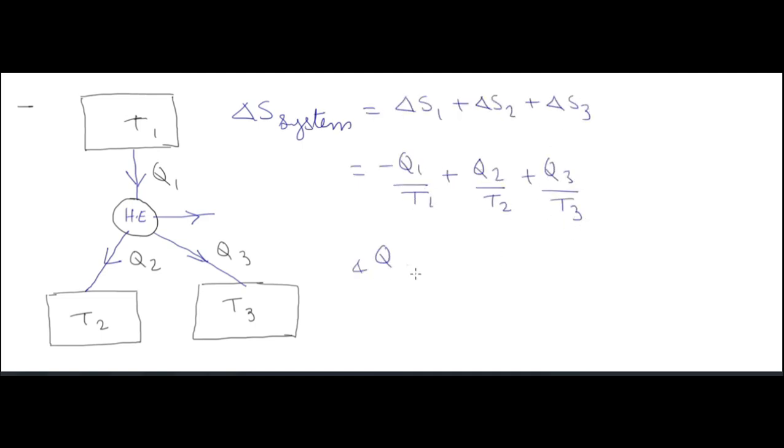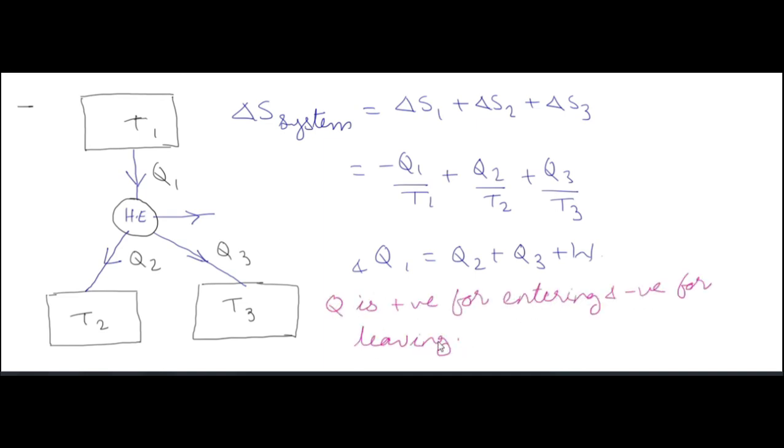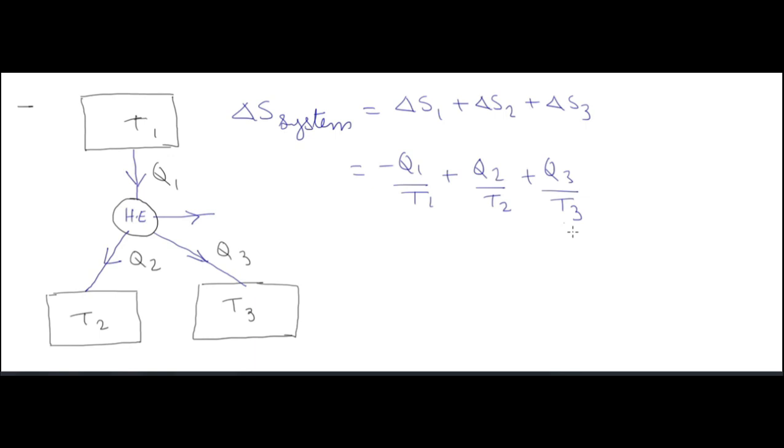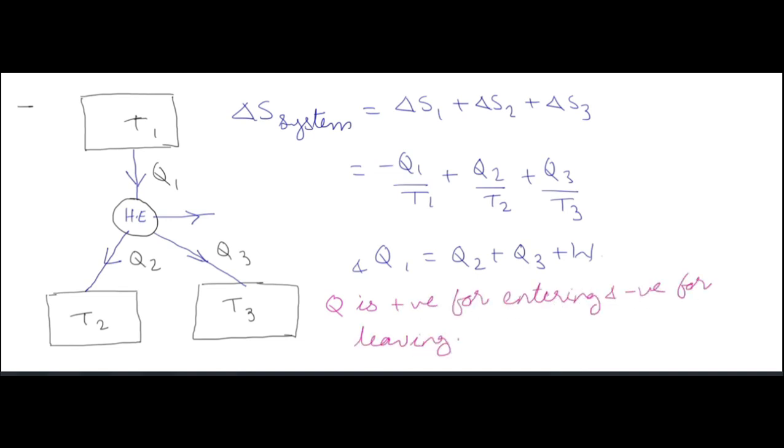taking heat from temperature source T1 and rejecting heat at sinks at temperatures T2 and T3. Okay, so we are considering again that there is no heat given out to the surrounding, no heat transfer, it's an insulated system. Okay, so we are computing the delta S system is equal to delta S1 plus delta S2 plus delta S3. Delta S1 is change in entropy of the source 1, delta S2 is change in entropy of the sink 2, and delta S3 is change in entropy of the sink 3.